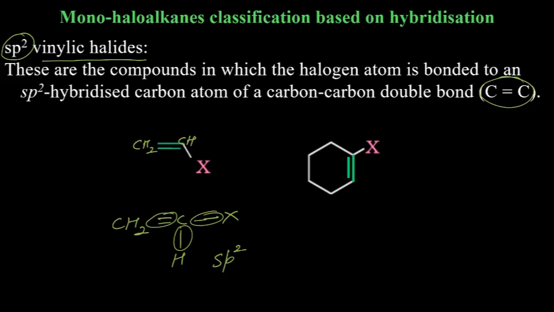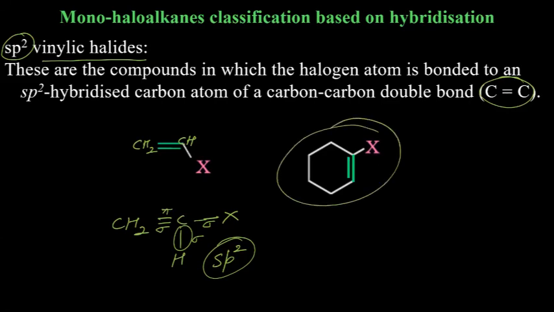Remember, we consider only sigma bonds in hybridization, only sigma bonds. Okay, so this double bond, this pi bond will not be considered, only sigma bonds will be considered. So there are 3 sigma bonds in sp2 hybridization without any lone pair. Similarly, here also, the carbon to which halogen is attached has a double bond. And here also 3 sigma bonds, sigma, sigma, sigma, sp2 hybridization. Vinylic halides have sp2 hybridization.